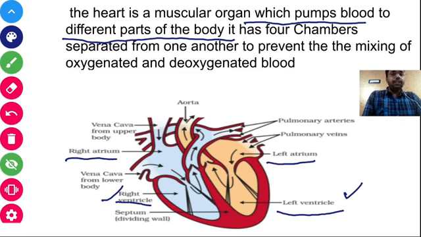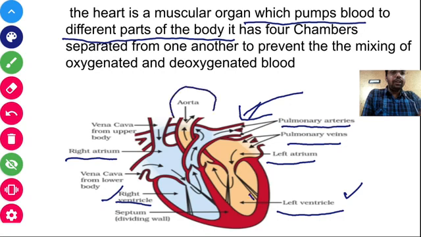The oxygenated or purified blood enters the left side of the heart. The oxygenated blood that comes from the lungs, after purification in the alveoli, enters the left atrium through the pulmonary vein. From the left atrium it moves to the left ventricle, and from the left ventricle it moves out through the aorta and is distributed all over the body.